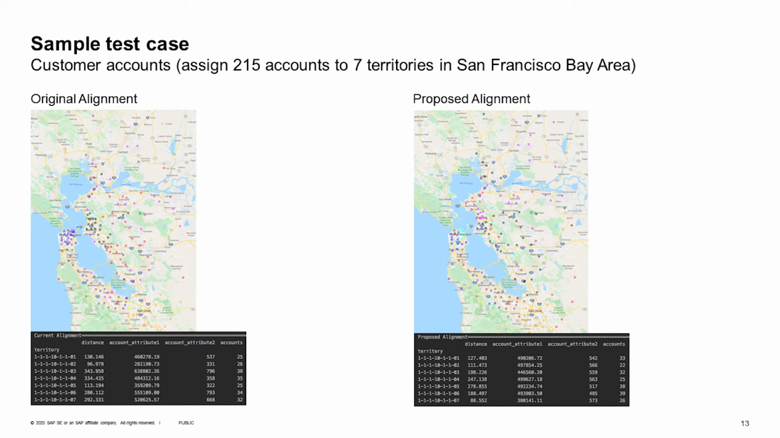Here is another example. It shows 215 accounts in seven territories in San Francisco Bay Area. Again, on the left-hand side, you see the original alignment, the output of manual assignment. And on the right-hand side, you see the proposed alignment. And again, here, if you compare the numbers in two tables, you see that the total traveling distance is much lower on the right-hand side. And the account attributes 1 and 2 have a much more balanced distribution.